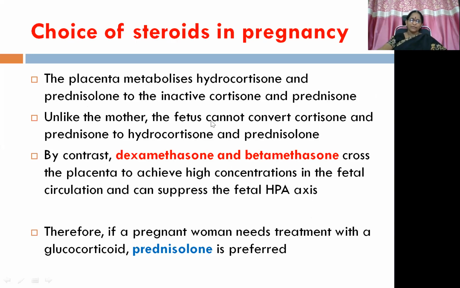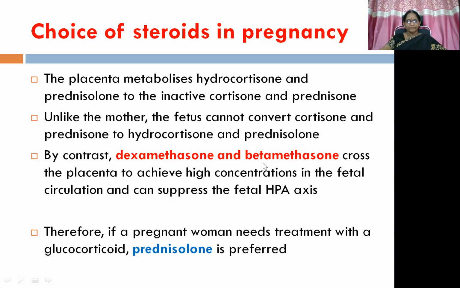The placenta metabolizes hydrocortisone and prednisolone to the inactive cortisone and prednisone. So it is getting converted into inactive forms, but this happens in the mother. Unlike the mother, the fetus cannot convert cortisone and prednisone to hydrocortisone and prednisolone, so hydrocortisone will be there as it is within the fetus. By contrast, dexamethasone and betamethasone cross the placenta to achieve high concentrations.